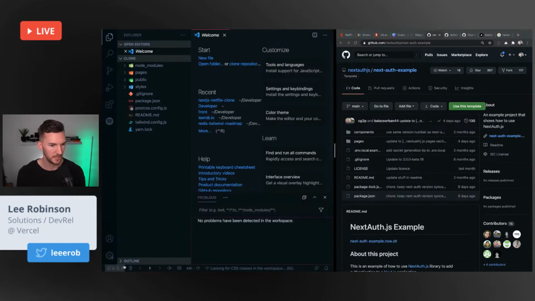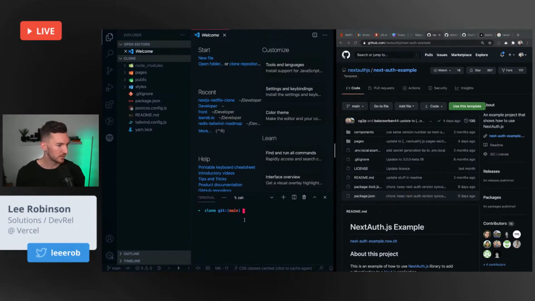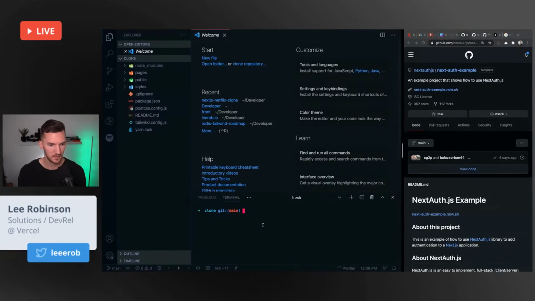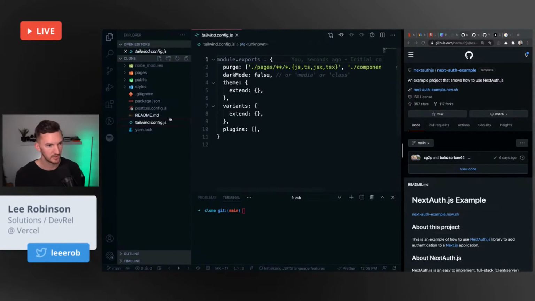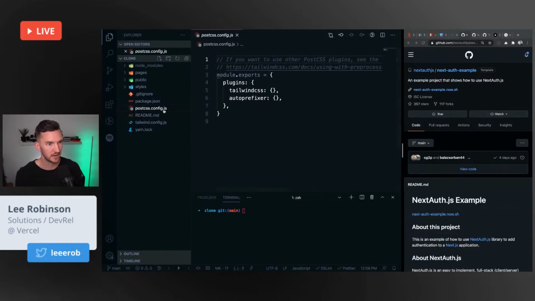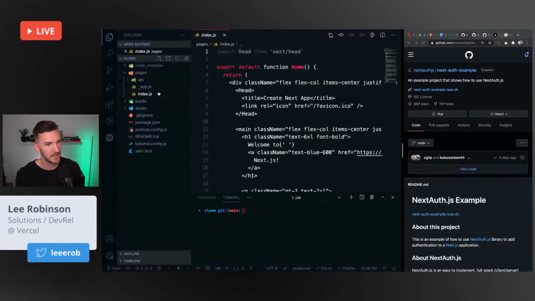Perfect. And then I'm going to open up my terminal. Okay, so let's quickly talk through what doing this create next app bootstrap gives us for free here. If you look on the left, we have our Tailwind set up automatically for us. That's good. PostCSS is set up for us. This is what Tailwind uses to prune styles so that you get a small production build. We have an index route.